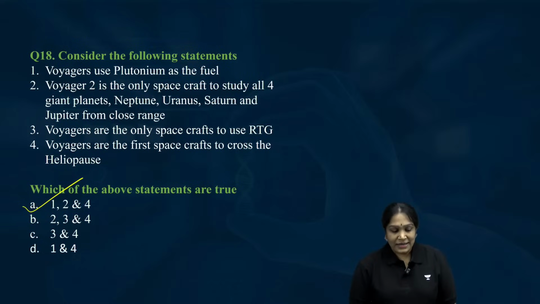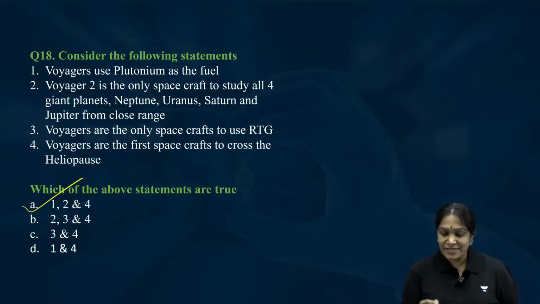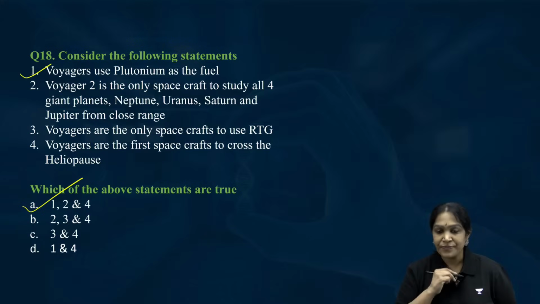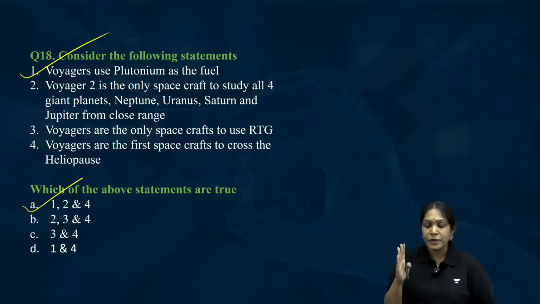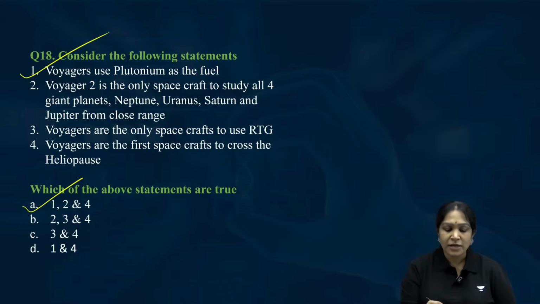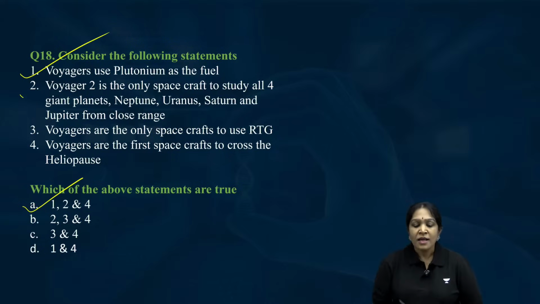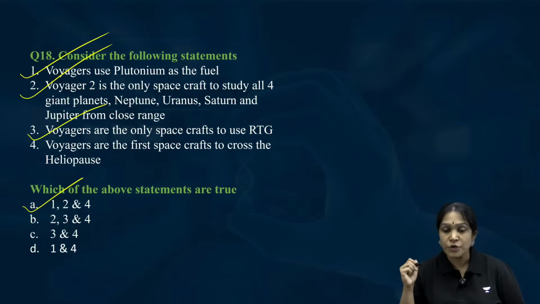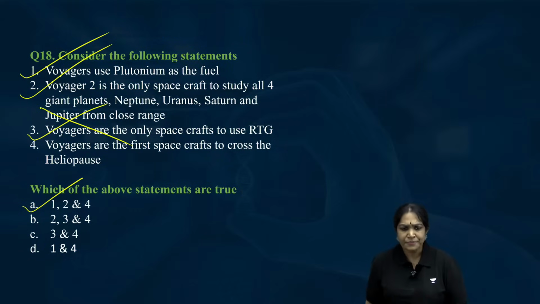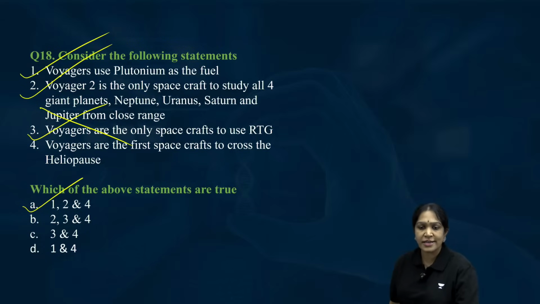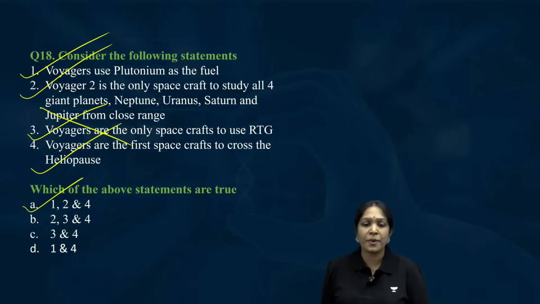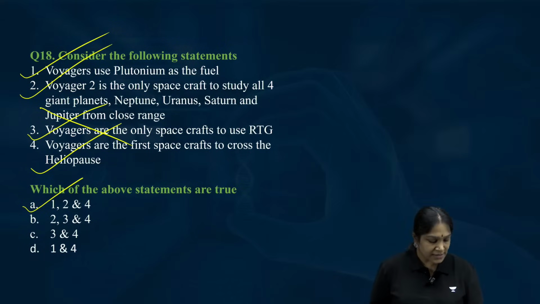Now, let us see this question. Voyagers use plutonium, correct. Voyager 2 is the only spacecraft that studied the four giant planets of the solar system, Neptune, Uranus, Saturn, Jupiter, from close range. Yes, it's a fact, remember. Voyagers are the only spacecrafts to use the RTG? Wrong. Cassini and Curiosity also used it, and ISRO and BARC are also trying to develop an RTG component. They are the first spacecrafts to cross the heliopause, correct. That is the 18th question.